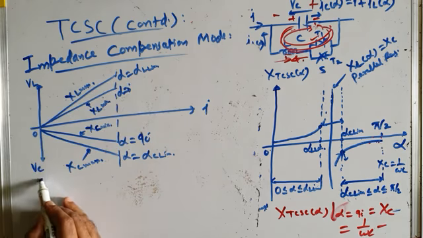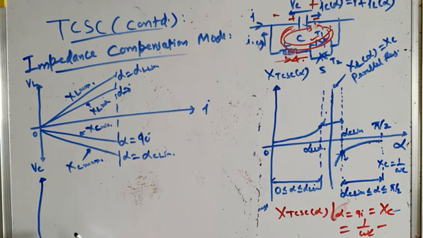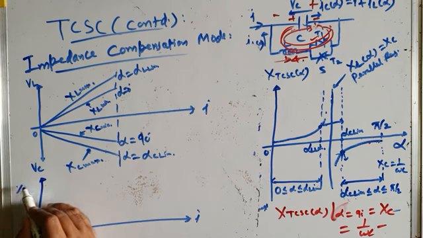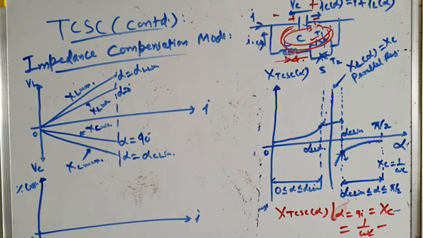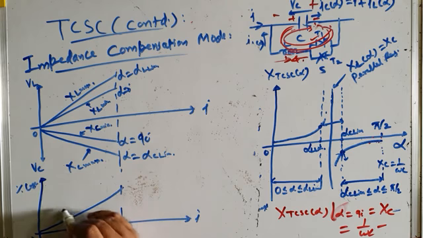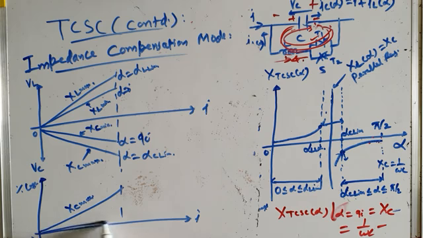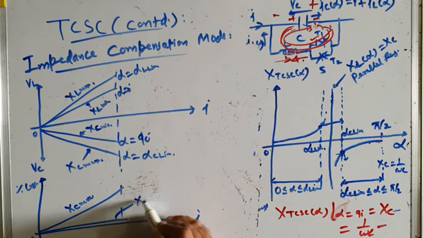Now, corresponding to this, the losses will be like this. This is transmission line current and this is percentage losses. For example, the loss in the capacitive region of operation, this is Xc max, and these are the losses for Xc min.